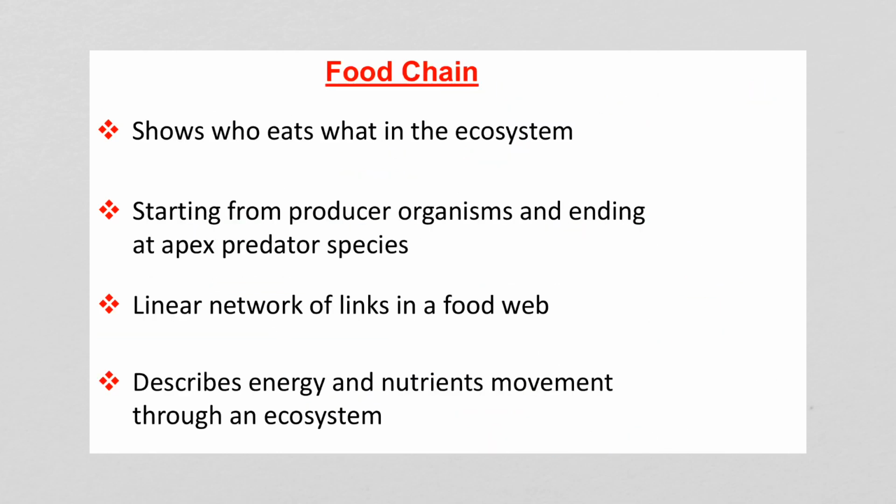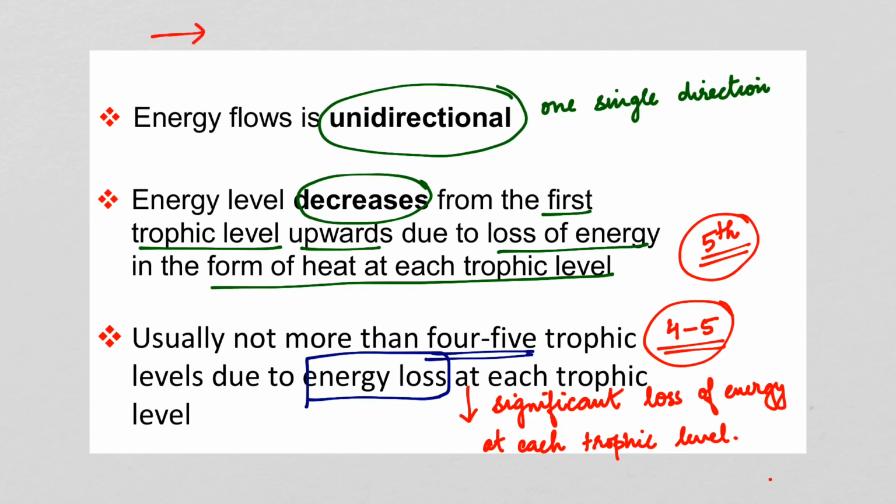Now let's come to food chain, but before that the basic idea that I want to give you is that the trophic level interaction, basically there are 3 types of interactions. So what are these 3 types of trophic level interactions?